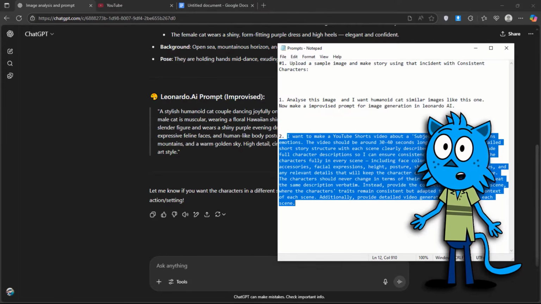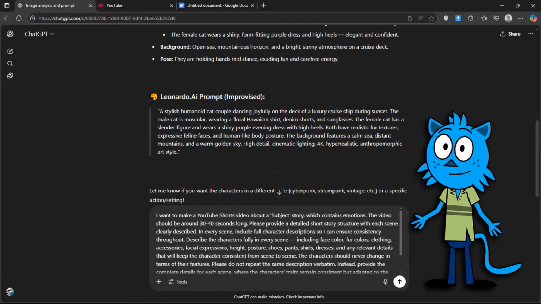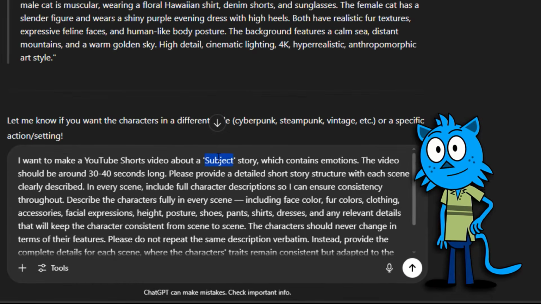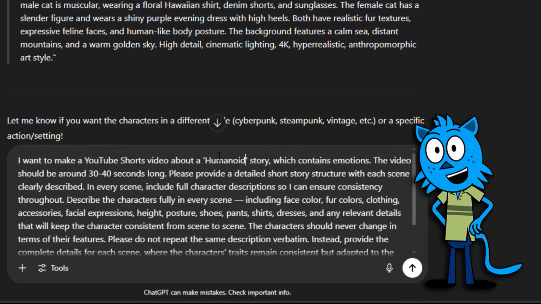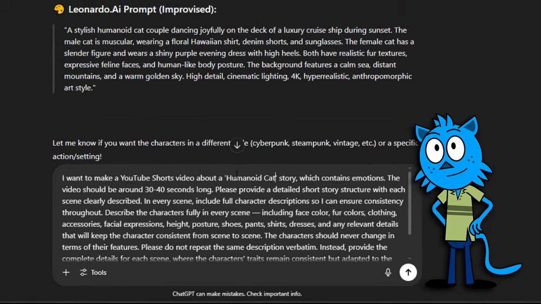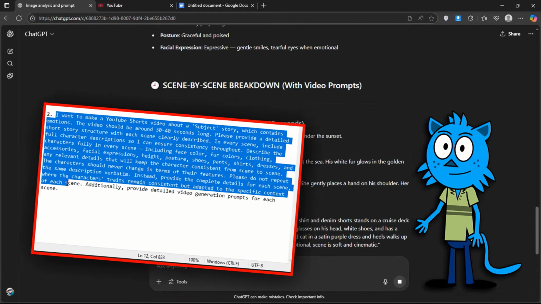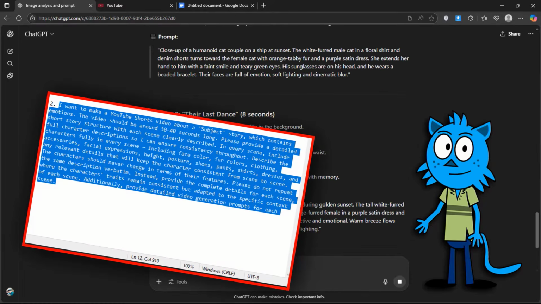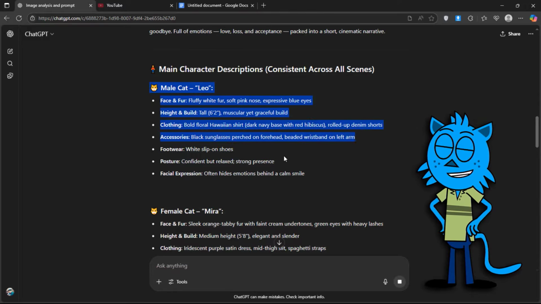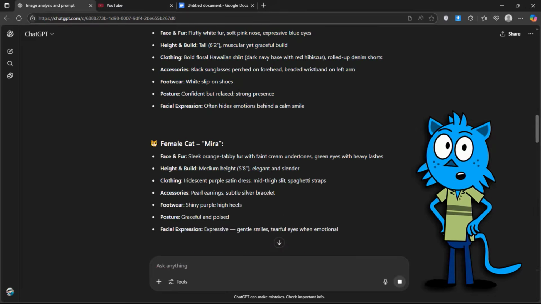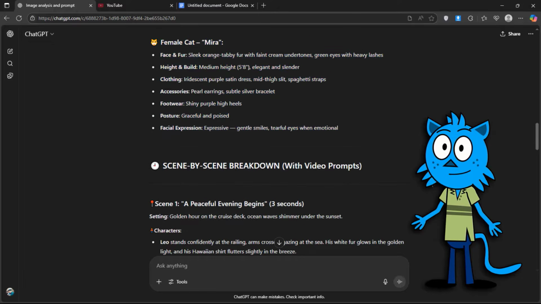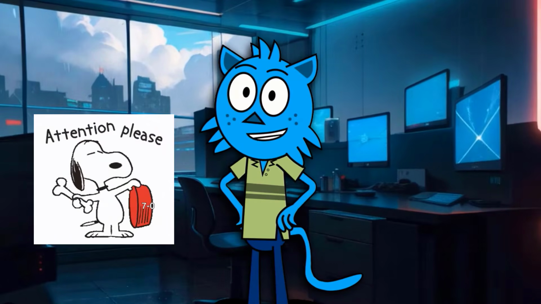Then, copy the second prompt and paste it into ChatGPT. But remember to change the subject again. For me, it's humanoid cat. For you, it should be your own character. I spent 2 to 3 hours making this prompt compact and perfect, so make sure to use the exact prompt to save your time. Once it processes, you'll get a complete breakdown of characters, scenes, and video prompts all in one place. Now follow the next steps carefully.